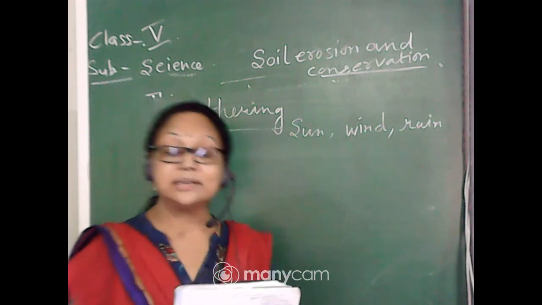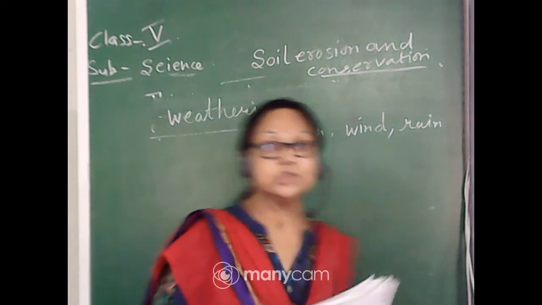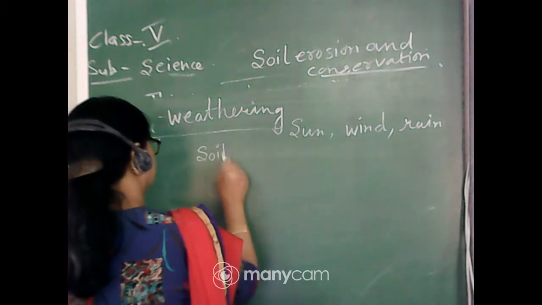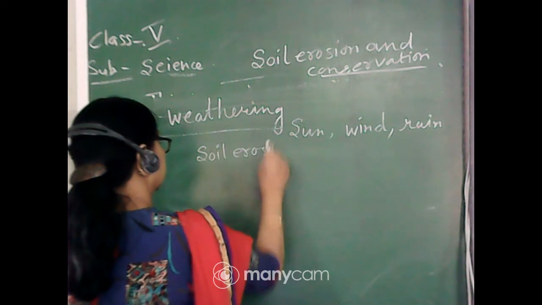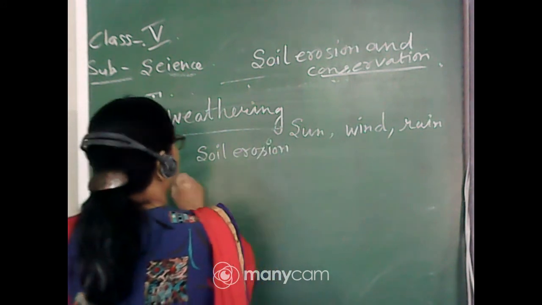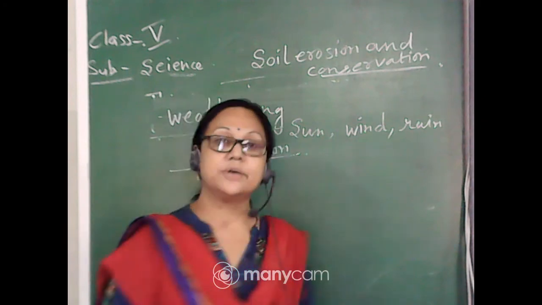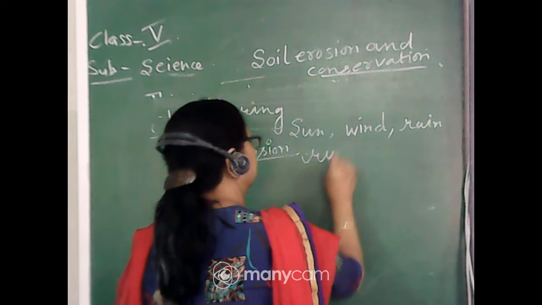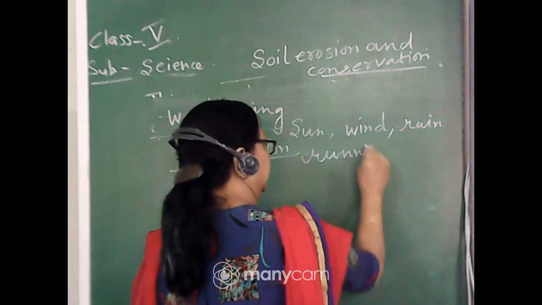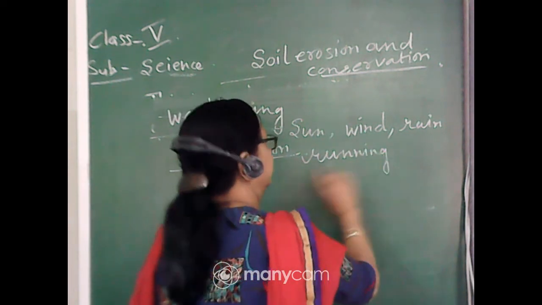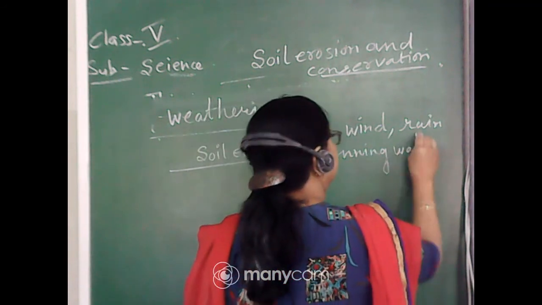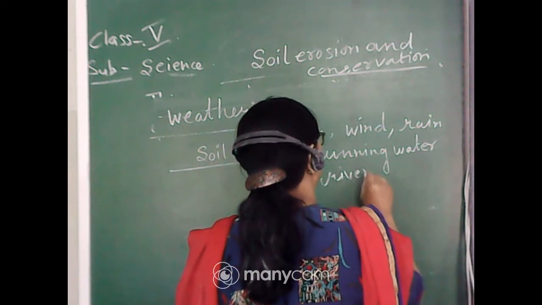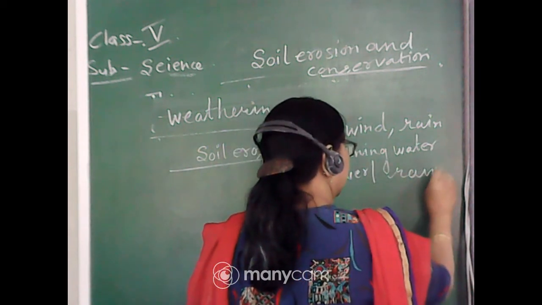So what are the causes of soil erosion? The causes of soil erosion are natural causes: first, running water, which may be of a river or of rain.